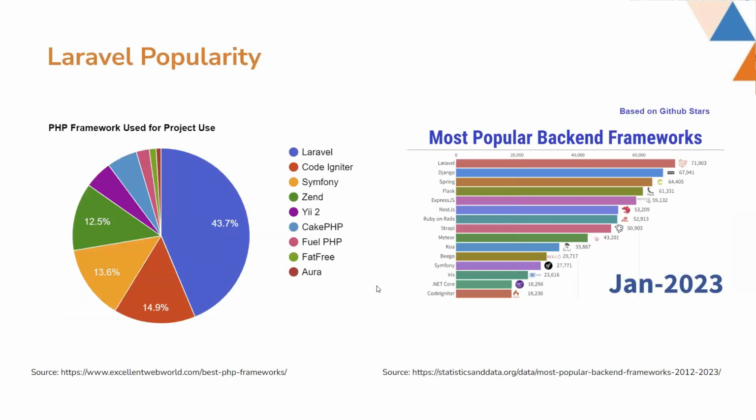In recent years, Laravel has become more and more popular day by day. As of 2023, Laravel is being used for more than 43% of projects among the PHP frameworks. And based on GitHub stars, it is currently the most popular backend framework. Those are the sources, you can check them out.